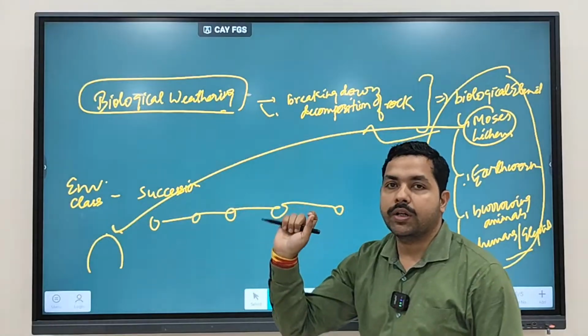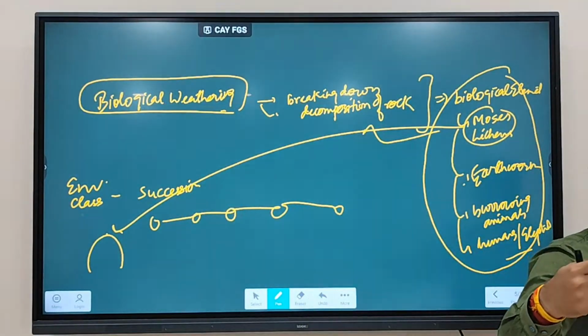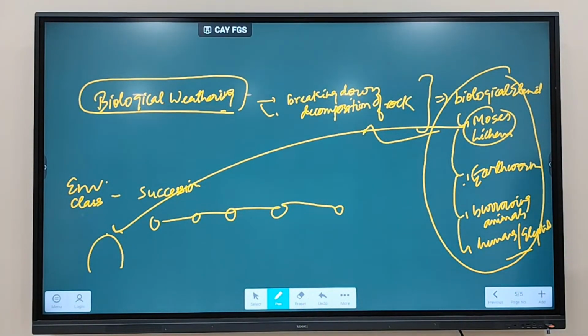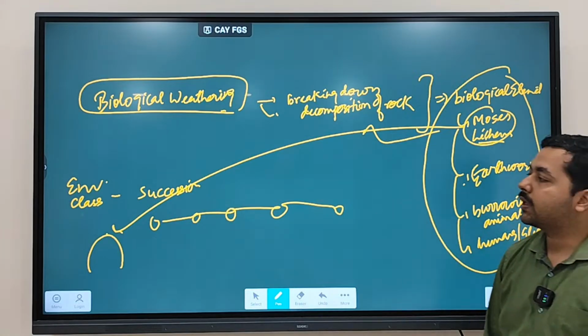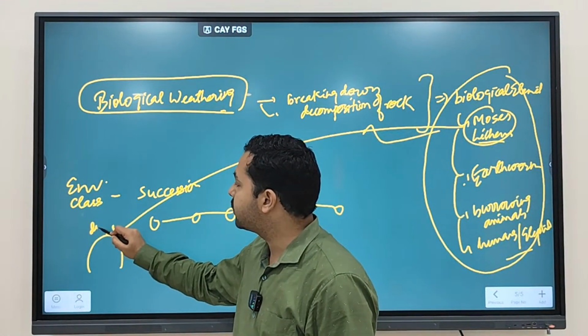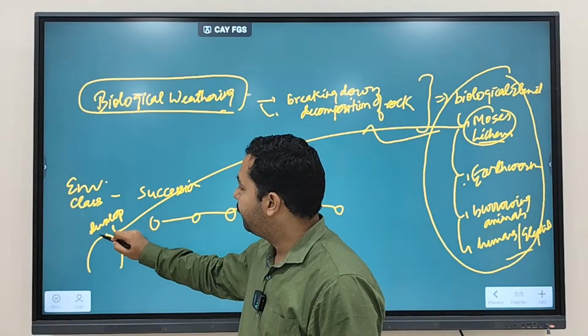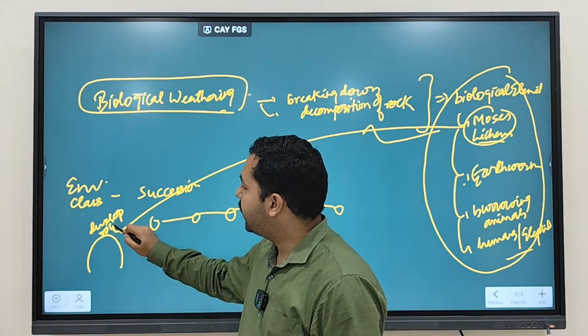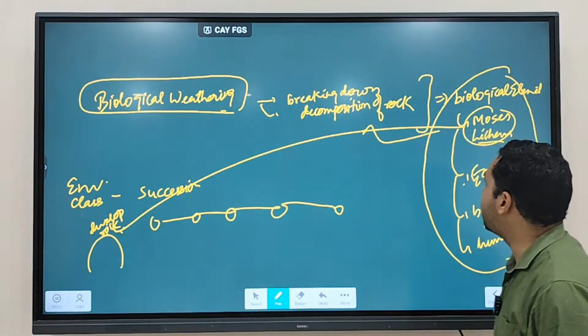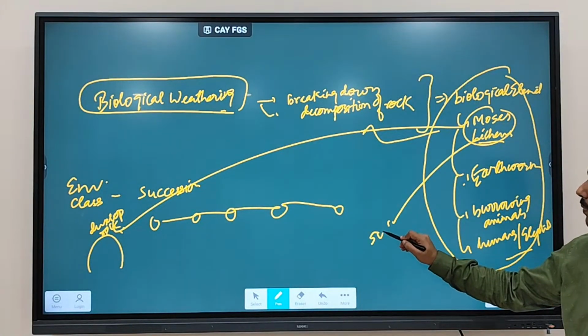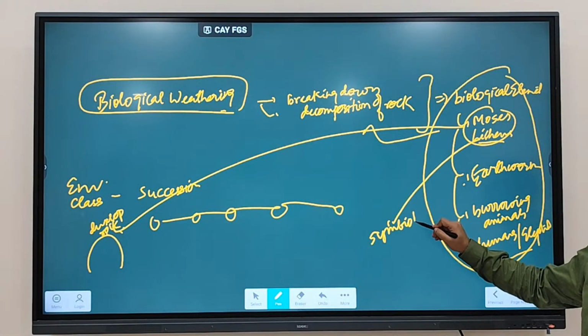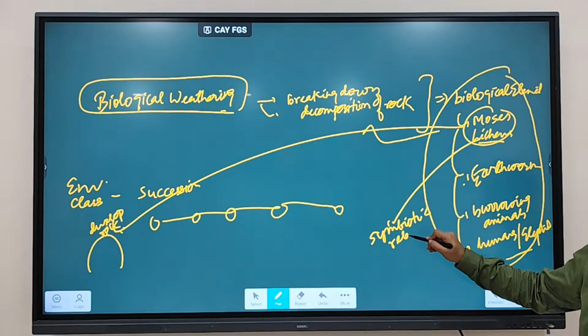This is the very basics. Mosses and lichens start the succession process. They have the capability to develop on bare rocks. What is a lichen? It is a symbiotic relationship between algae and fungi.